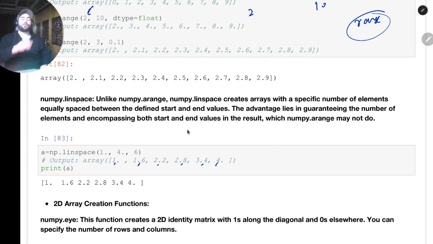Okay. So I don't want you to memorize these names, not at all. I just want you to know that there are some functions. So if you know that you want to create a numpy array which has, for example, 6 numbers, and the numbers should be in the range of 1 to 5 and they're equidistant, you should know there is some function. Then you'll Google it. I don't want you to memorize these functions. I just want you to know that there are functions like that.